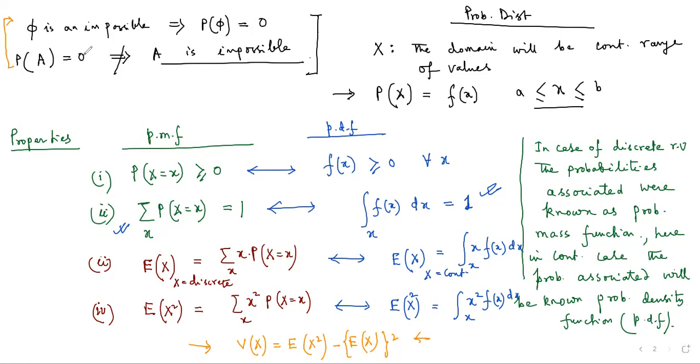But the converse of the theorem is not true. If the probability of an event is 0, it doesn't imply that the event is always impossible. For this we considered the accident example, where the probability for each of the discrete points was 0, but the event accident was actually not an impossible event. Okay, so this is the first important thing that I wanted to talk about.